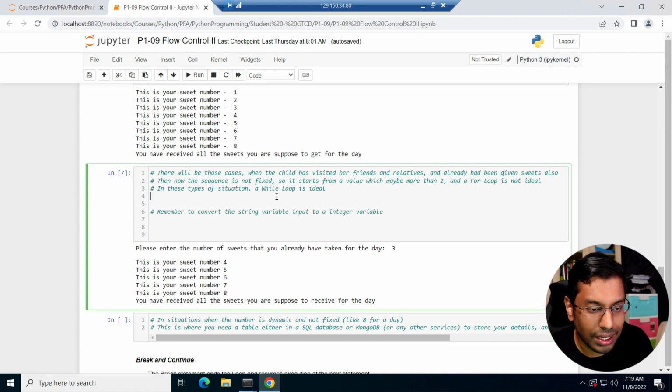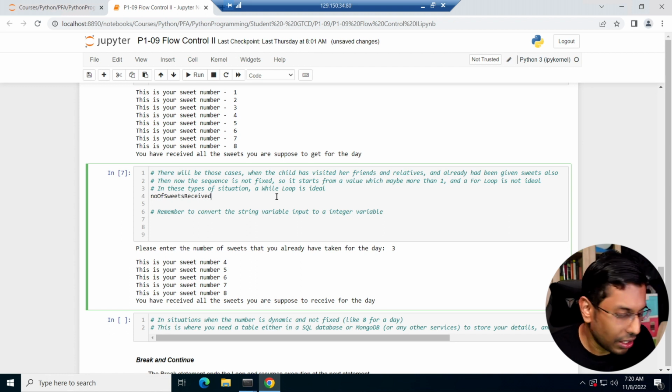You know that in this case, it's no longer a strict order. Your child would have already gotten a sweet from somewhere, and then you want to exclude that. So what you can do in this case is you start off with the number of sweets received.